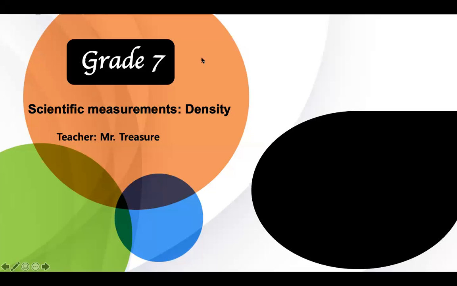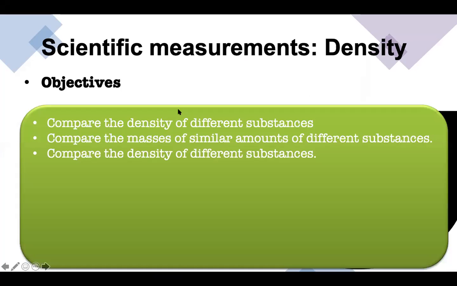Right. So today we're going to do scientific measurement. That's the main topic, and we'll look specifically at the density of objects. The objectives are to compare the density of different substances, compare the masses of similar amounts of different substances, and finally, which we hope to do by tomorrow, compare the density of different types of substances.